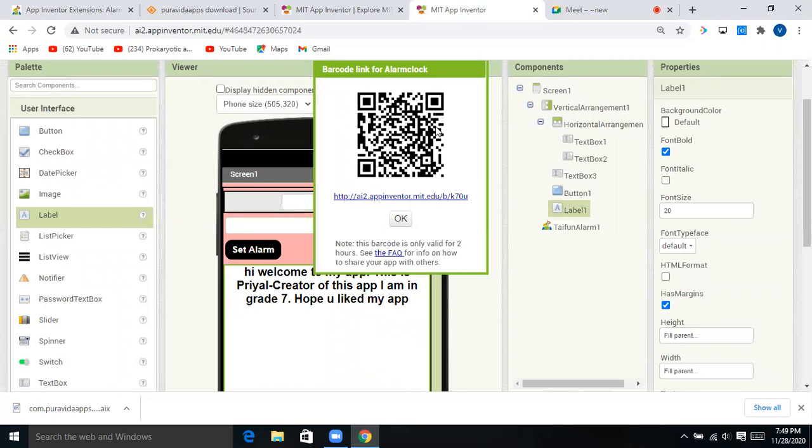Just download it, and an option will come, that is continue without Wi-Fi. So you can click on continue without Wi-Fi and scan this QR code. Your app's website will come, click on download, and that app will download on your mobile. I hope you love it.